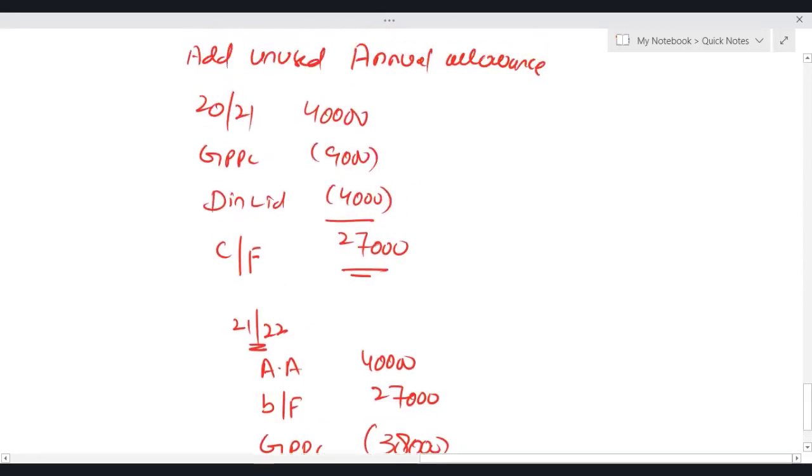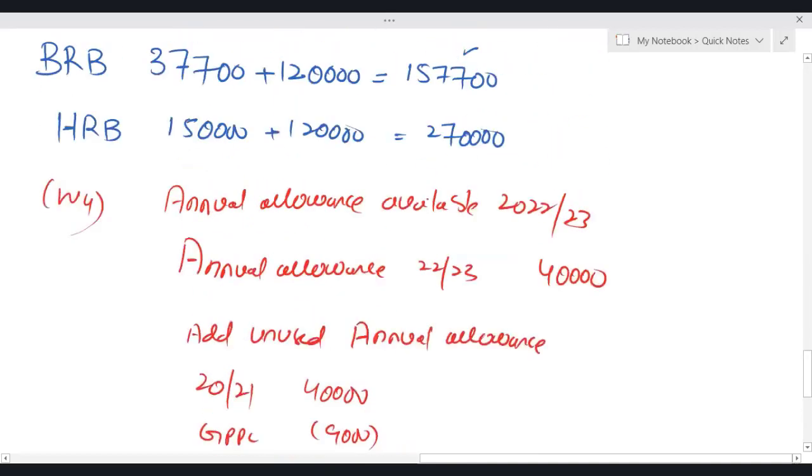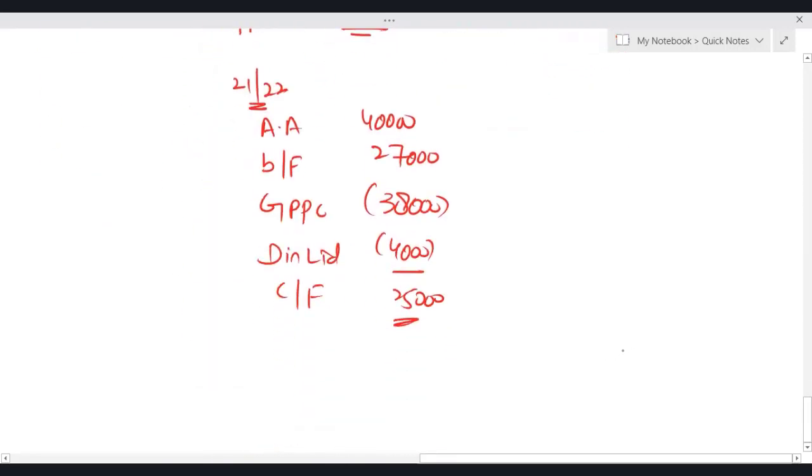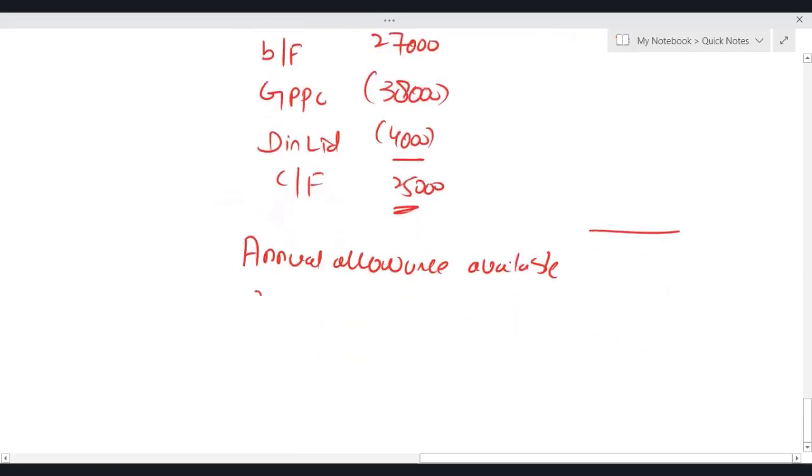This carry forward will be, you can say, brought forward or unused, which is 25. It means annual allowance available in 22-23 is 65,000.